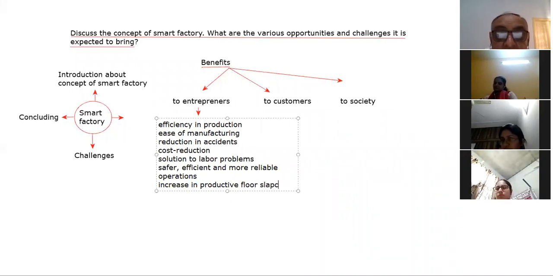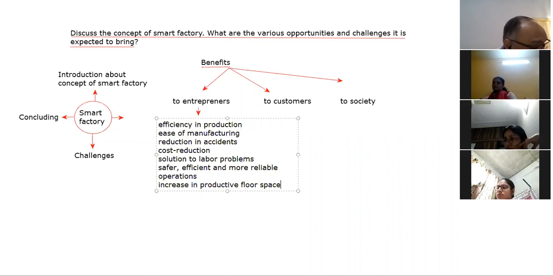When the human beings work at the floor space, more floor space will be required to avoid the accidents there, right? And when the human beings are replaced with the machines, then the floor space required becomes lesser.